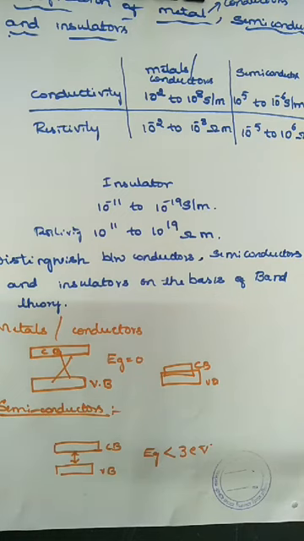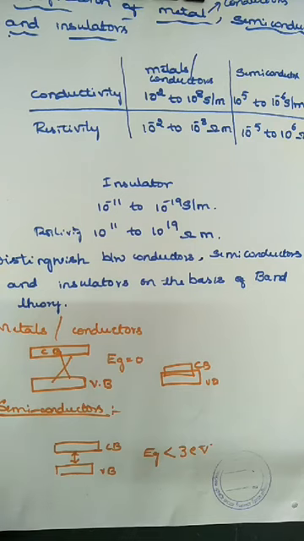So here the conduction band is partially filled with free electrons above 0 Kelvin temperature.